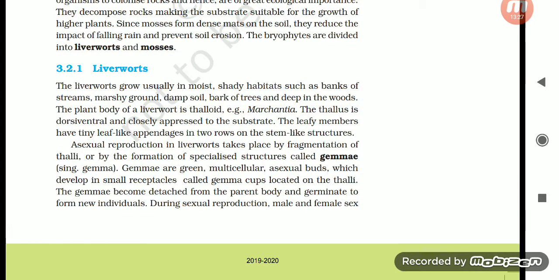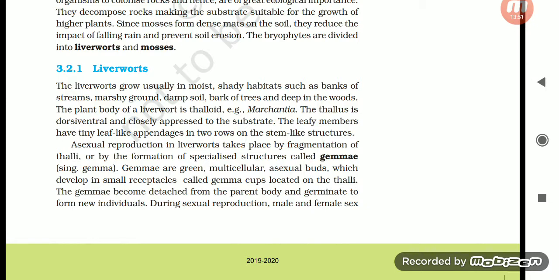3.2.1 Liverworts. The liverworts grow usually in moist, shady habitats such as banks of streams, marshy ground, damp soil, bark of trees, and deep in the woods. The plant body of liverwort is thalloid. Example: Marchantia. The thallus is dorsiventral and closely appressed to the substrate. The leafy members have tiny leaf-like appendages in two rows on the stem-like structures.